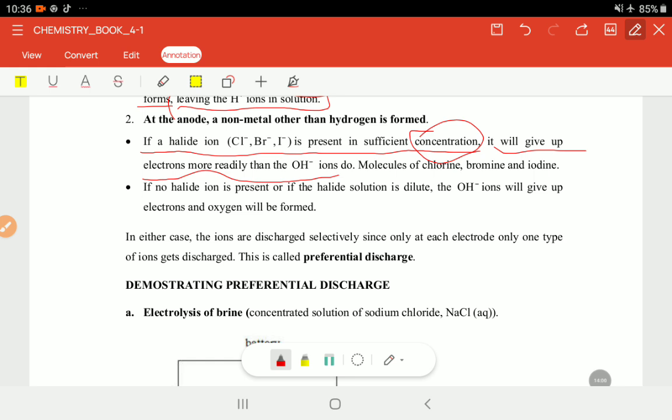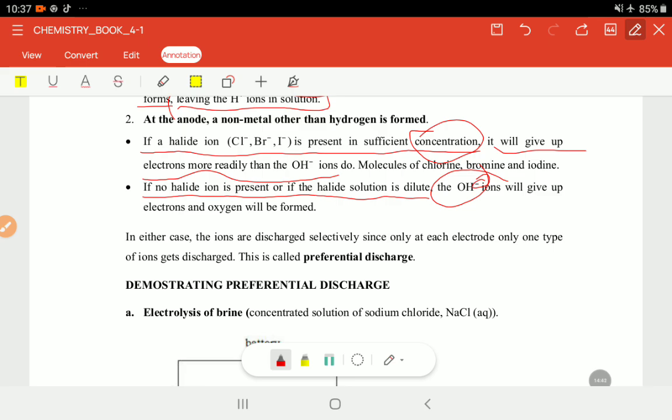But if those halide ions are diluted, with the concentration not high, then the ones to win are the hydroxide ions, okay. So these hydroxide ions will go to the anode, and because of that they release the negative electrons, which pass through to complete the whole circuit, as we know, right?